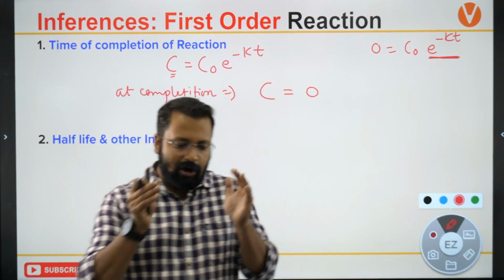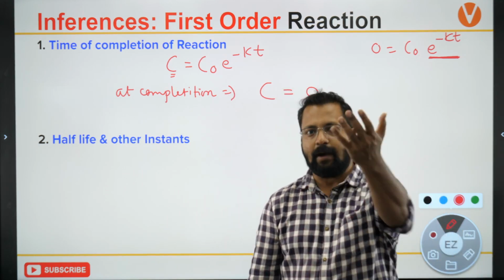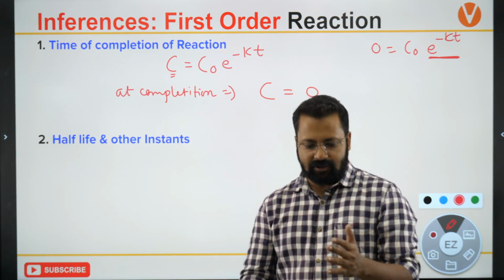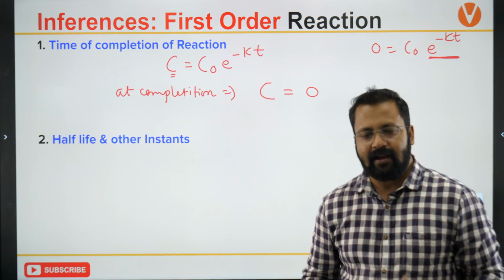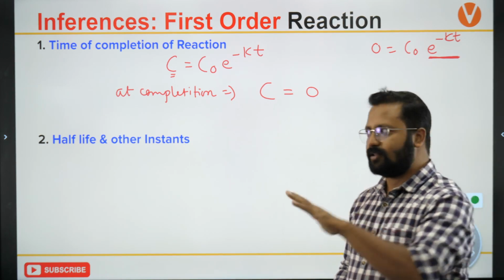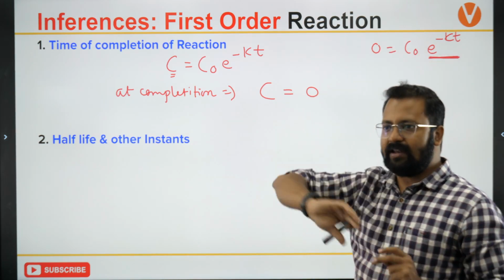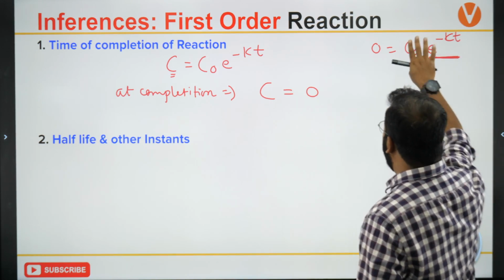C naught will always be some value. It's not that you start with 0 amount of substance. When you start a reaction, you will always start with some amount of substance. It will start decaying, decreasing, and you will finally get 0. So initial can never be equal to 0.